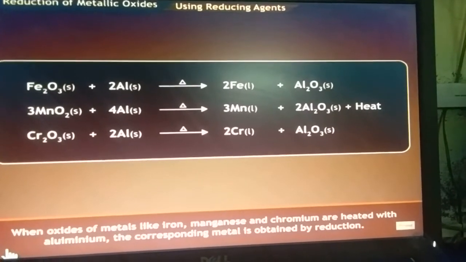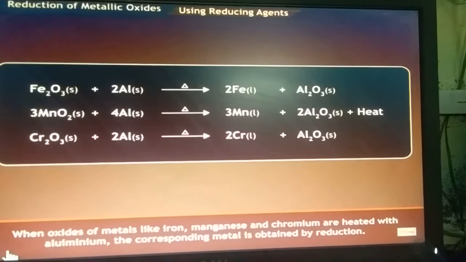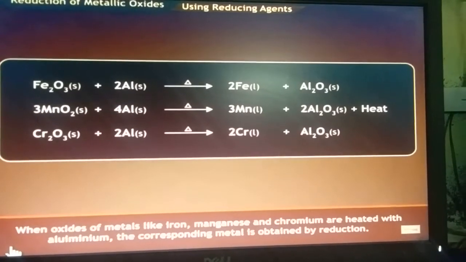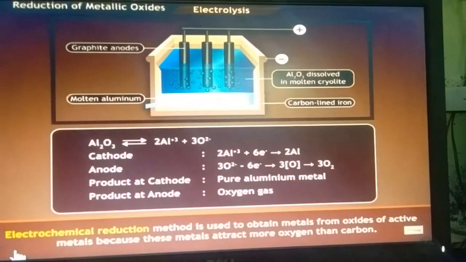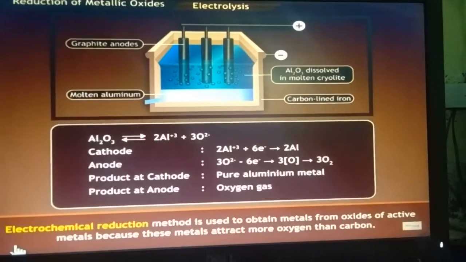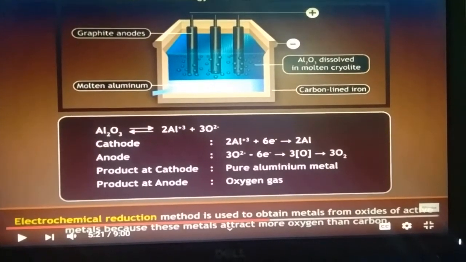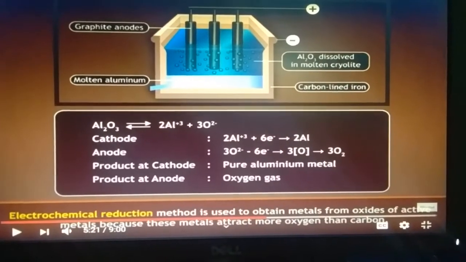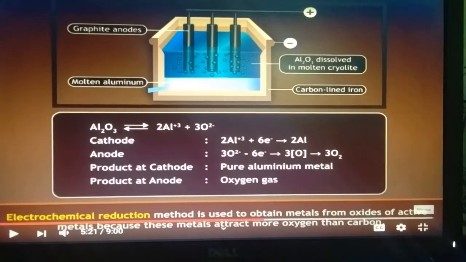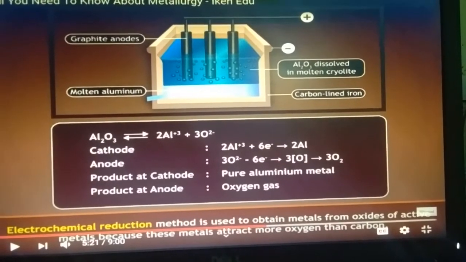Iron oxide: when oxides of metals like iron, magnesium and chromium are heated with aluminium, the corresponding metal is obtained by reduction. And all these reactions are mentioned here. Reduction of metallic oxides is carried out by, we can observe here, the Hall-Héroult process for reduction of aluminium oxide to aluminium has been mentioned. This can be represented through a diagram.